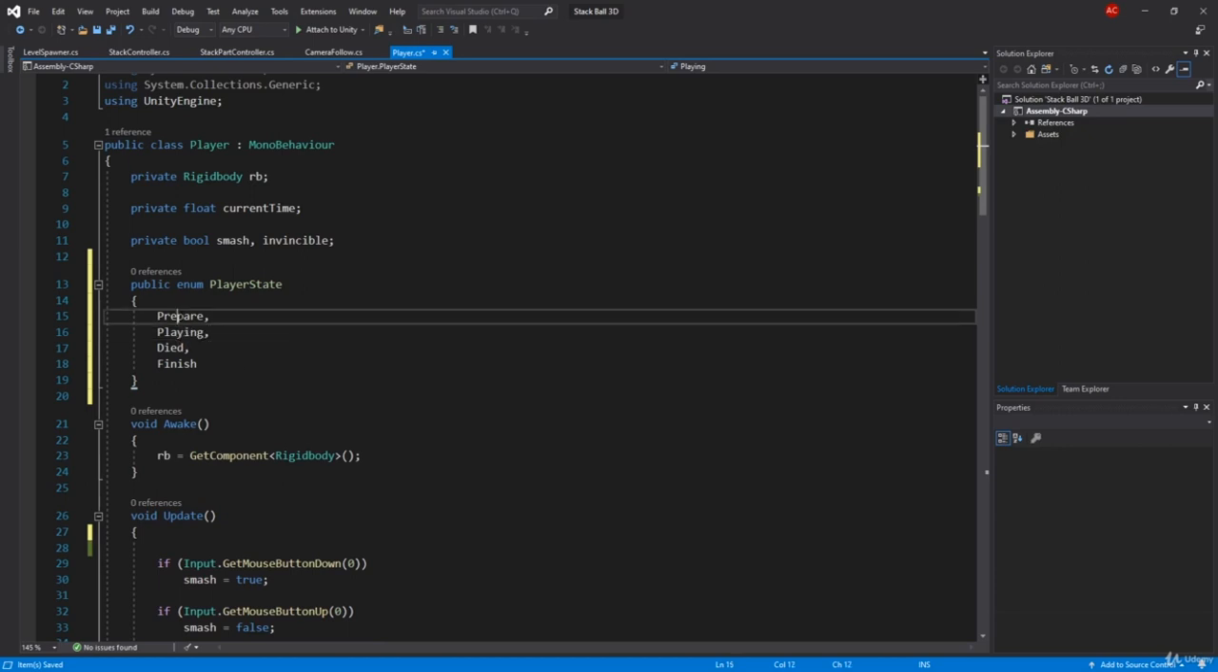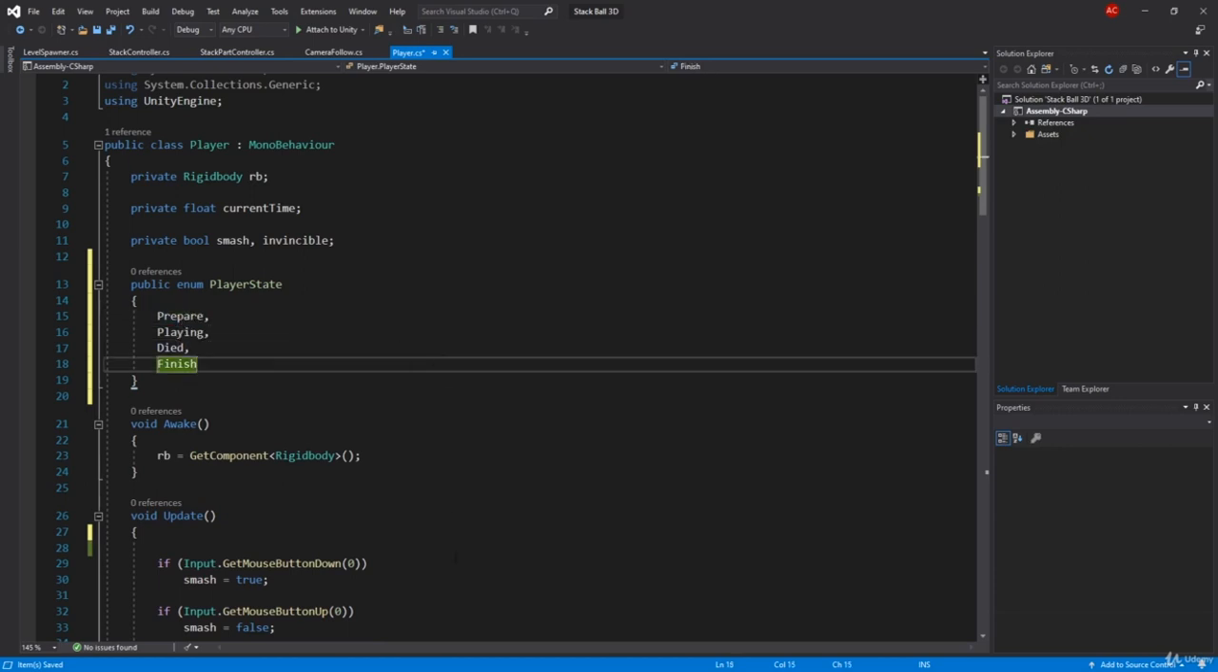So what are these? Prepare will be used before we get into the game, so you can check the UI, you can remove music, you can change maybe the player's appearance or whatnot. After you click on the screen, you're going to go to the playing state. Now, depending on if you finish the game, if you reach the end, you're going to go to the finish state and then go to the next level. And if you don't manage to do that and you bump into one of the black stacks, then you're going to die and you're going to go to the died state.